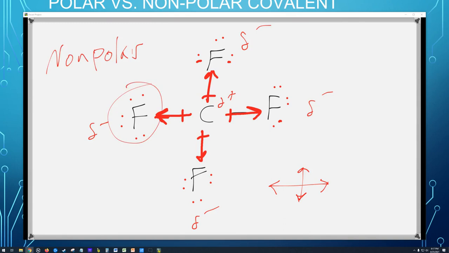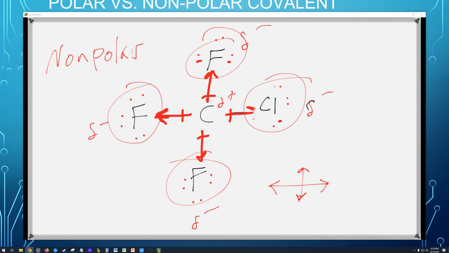If you have 4 things around an atom, and all those bonds are equally polar, meaning that the carbon is attached to the same atom, then they're going to have the same strength. Now, if I replace one of these with the chlorine, this one is not going to be as polar, and so that's going to be a polar molecule all around because we're going to end up with slightly positive here because it's a little less electronegative, a little less polar on that chlorine.